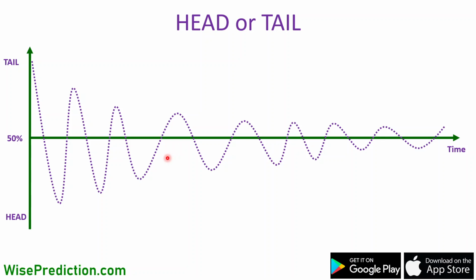Also, this graph here is just an illustration. It may not look like this when you try this out in practice. But the easy to understand reality is that if we just throw the coin up, say 10 times or so, it's not guaranteed that the number of tails will be equal to the number of heads.